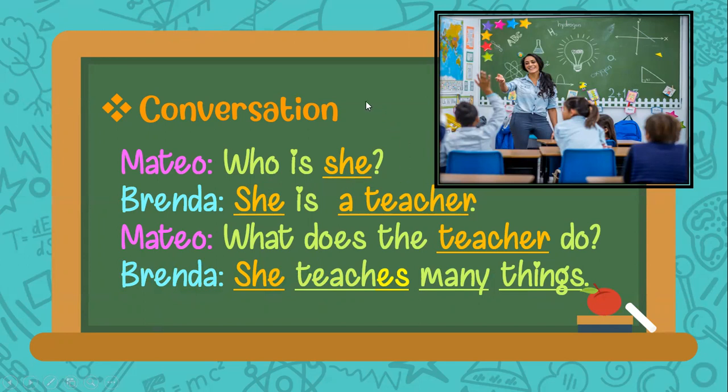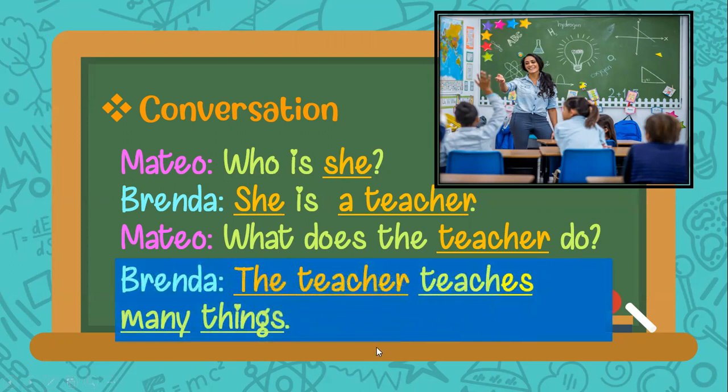Of course not. We are going to use another pronoun according to the person. In that case it will be, who is he? He is a teacher. What does the teacher do? He teaches many things. Or we can say, the teacher teaches many things.